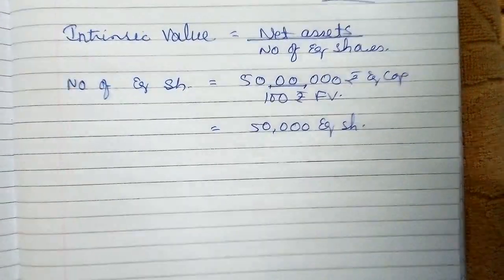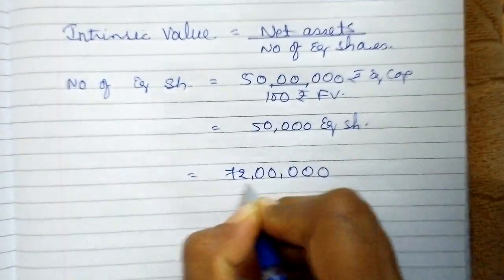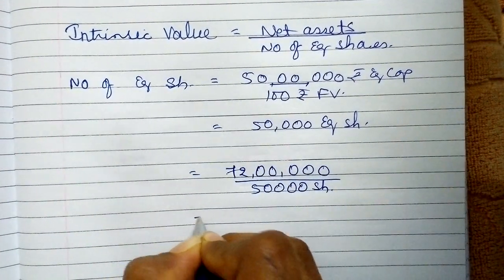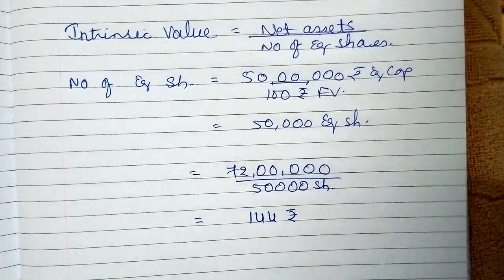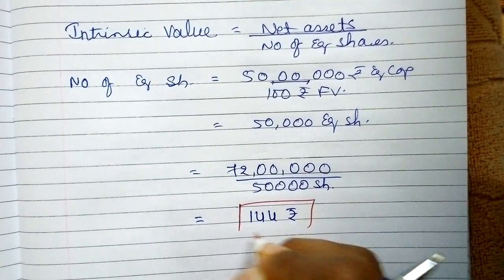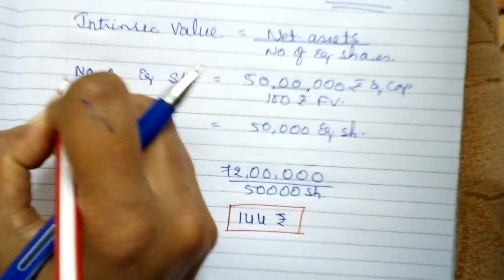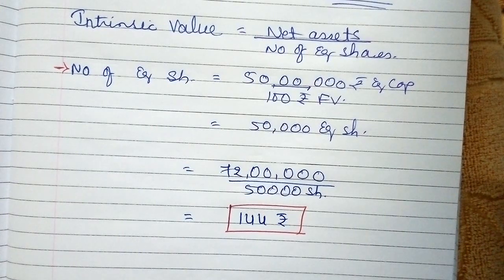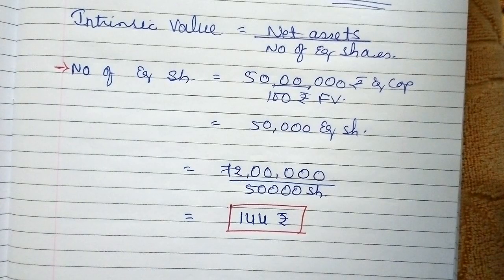So now net asset that we have calculated right above, 72 lakhs divided by 50,000 shares. So my intrinsic value is rupees 144, right? So this is the answer of my intrinsic value, right? First we just calculated number of shares and then directly net asset divided by number of equity shares. Okay, so this is the calculation of intrinsic value.